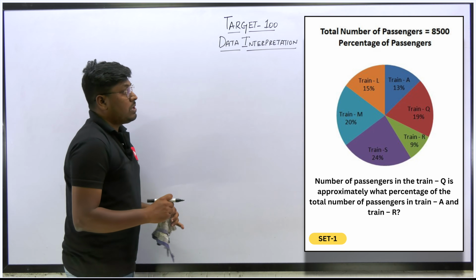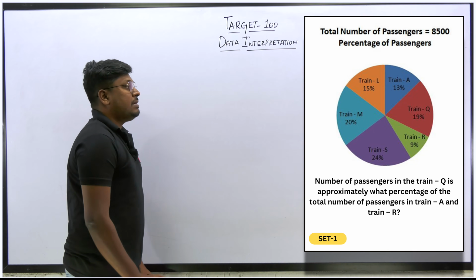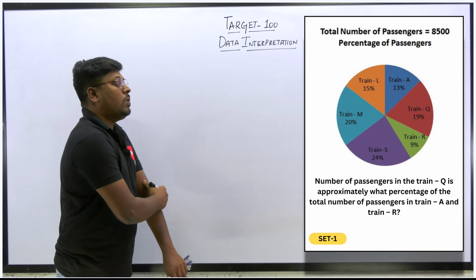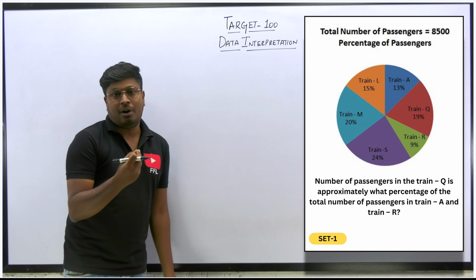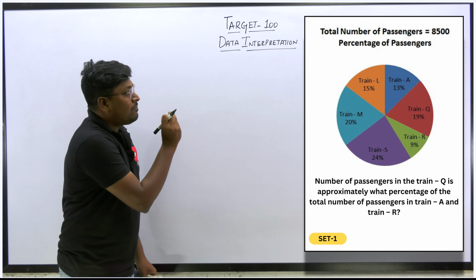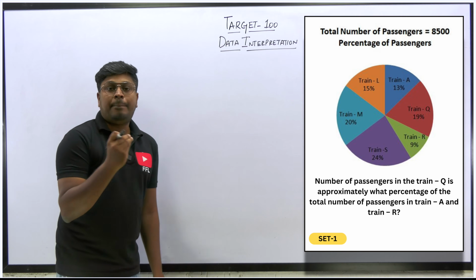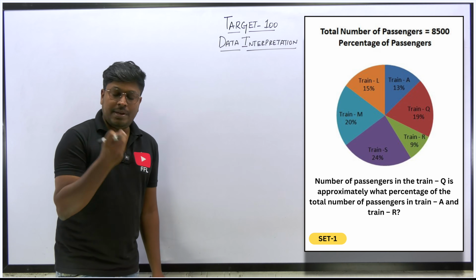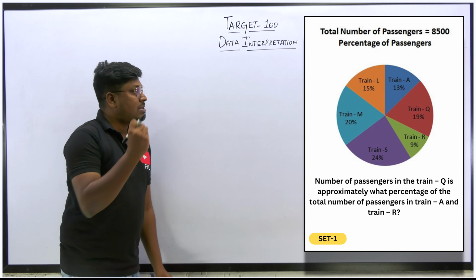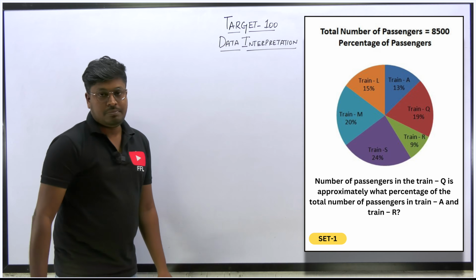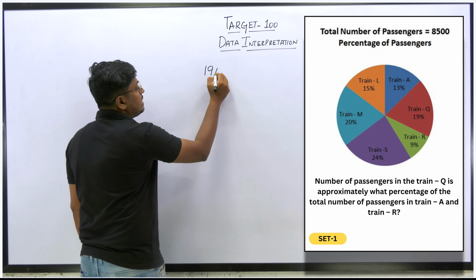Okay, so question number 3. The number of passengers in train Q is approximately what percentage of the total number of passengers in train A and train R? So here you can see the formula, right? The question is, the number of passengers in train Q is approximately what percentage? So here we use the formula: x is what percentage of y. Here the value of x will be train Q. So train Q is how much? 19%. So 19% in the numerator.